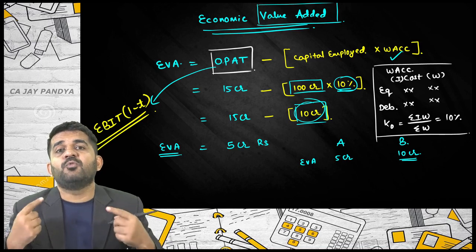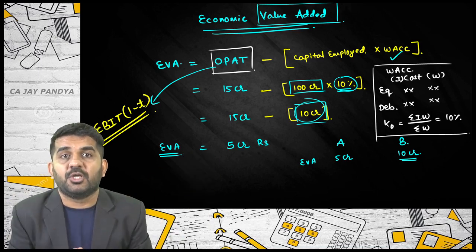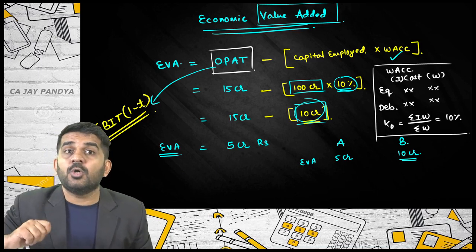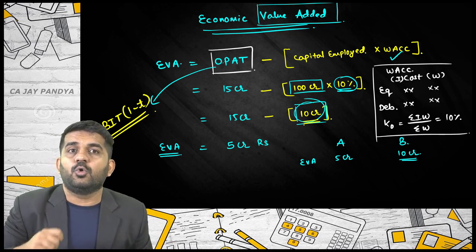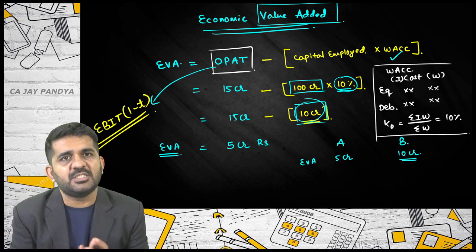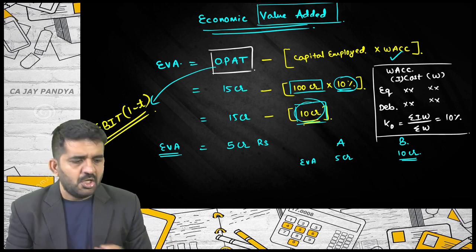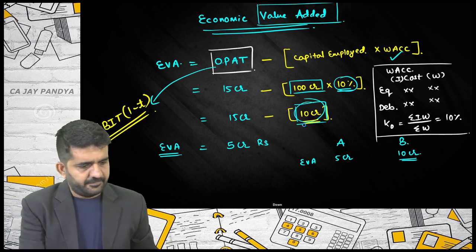Financially, how much value you are adding to this particular economy. So you should have earned 10 crore, because you are using that 100 crore rupees money, you should be earning 10 crore. You are earning 15 crore. So 5 crore is economic value added. We will be doing a couple of questions on this economic value added in our exercise.